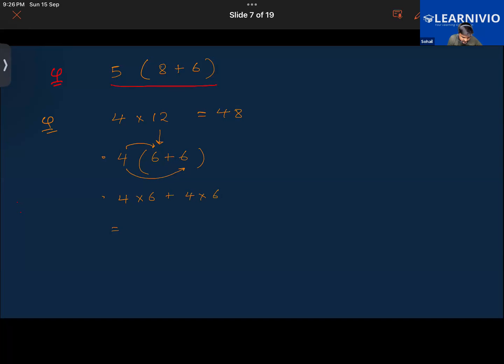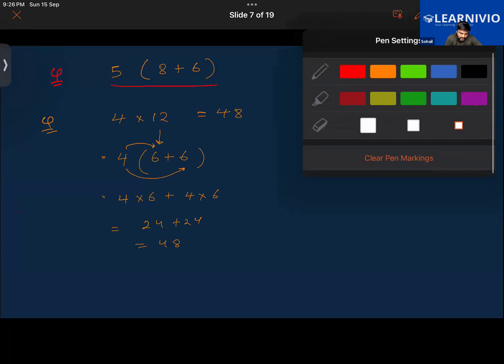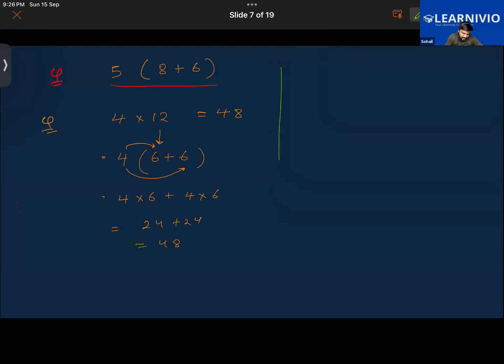And thereby the result is 24 plus 24, and that is 48. Got this, both of you? Yes. Okay, now can you give a question like this? Yeah, sure. Wait, sir, can I write? Yeah, sure. I'm writing down the question next to it only.